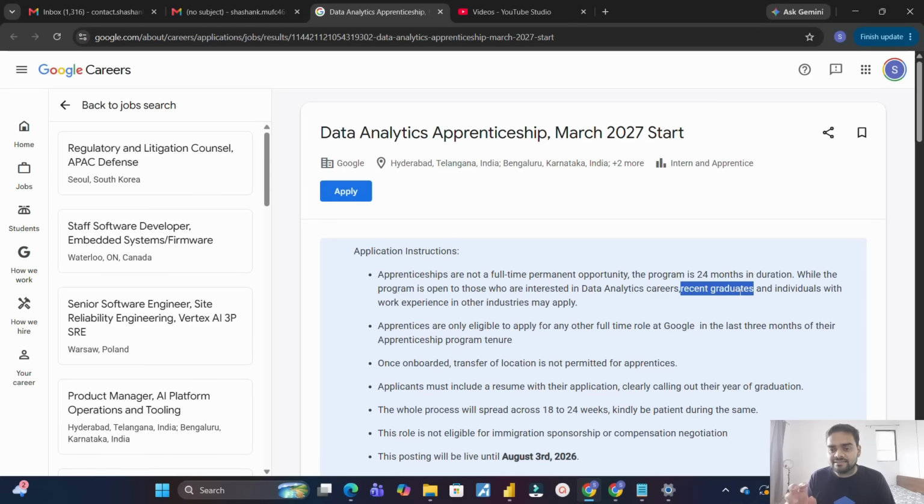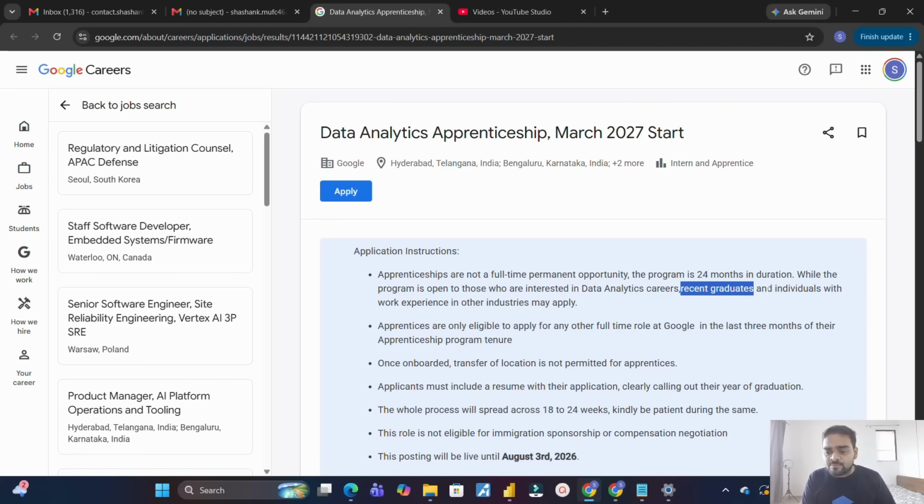From my knowledge and experience, I can tell you, if you have graduated from, I would say, 2021, even if your graduation was 5 years back, you are still eligible and you should apply. You will definitely be considered, similar to a person who is graduating this year in 2026. So don't worry, even if you graduated in 2022 or 2023 or 2021, you can still apply as a fresher.